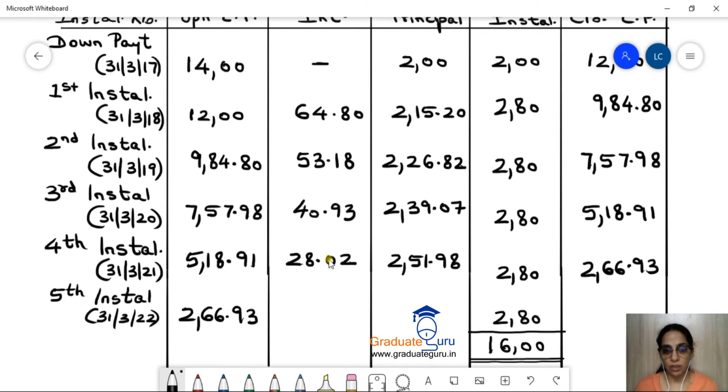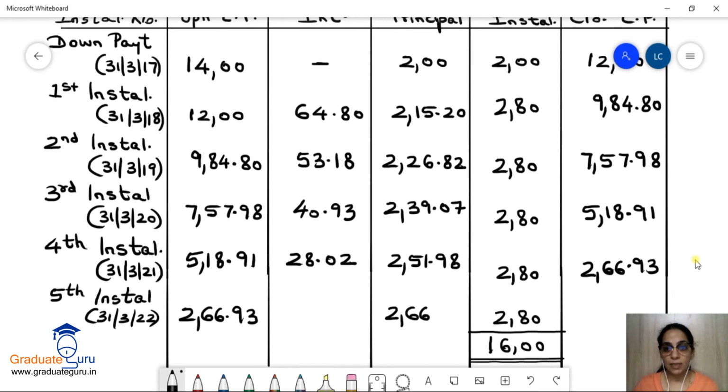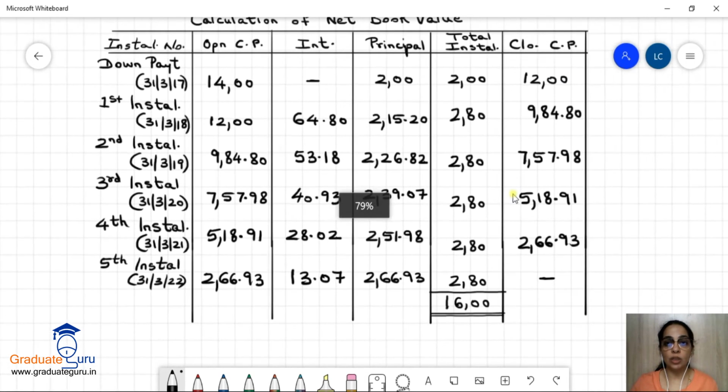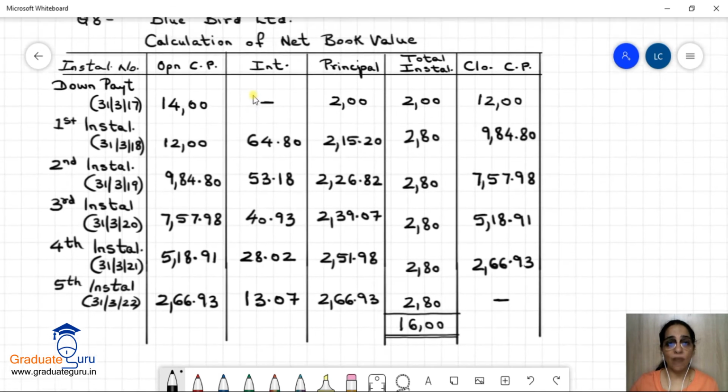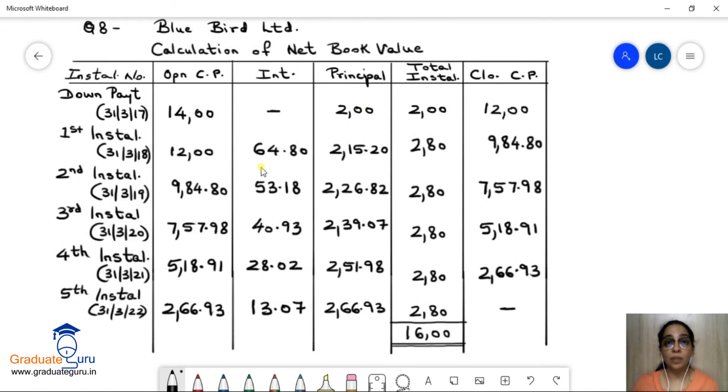Or last installment में, we already know, we have done this earlier also, that we will have to round off the interest. So अगर मेरा opening cash price है 266.93, that means this installment में I will be paying 266.93 as principal, क्योंकि इस installment के बाद this becomes zero, closing cash price, right? पूरा payment हो जाएगा. So now I will just find the difference between 280 and 266.93, which is 13.07, and that is our interest.